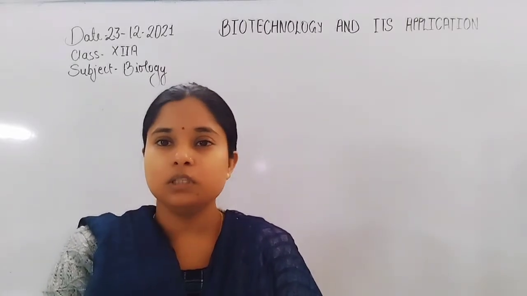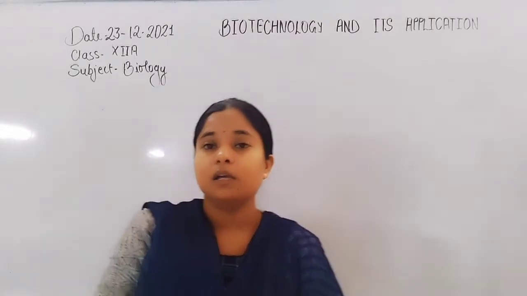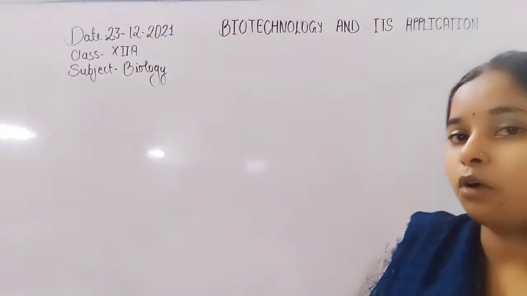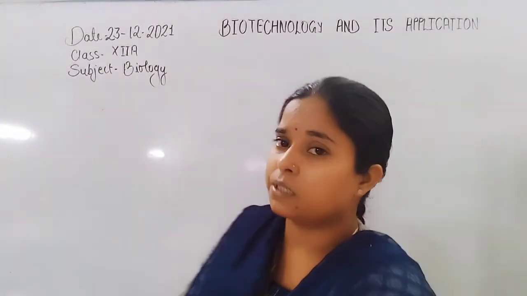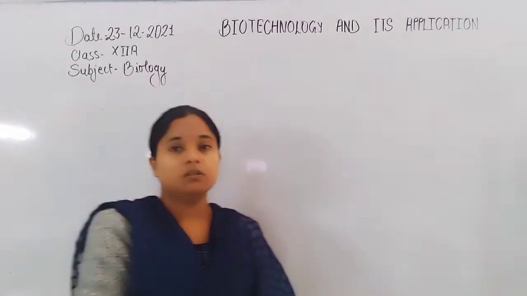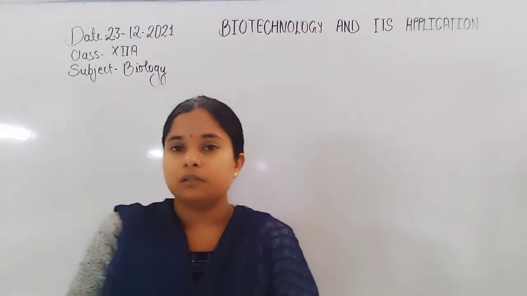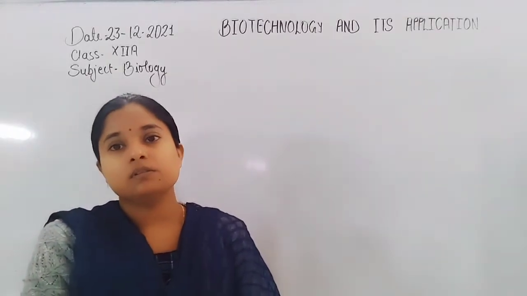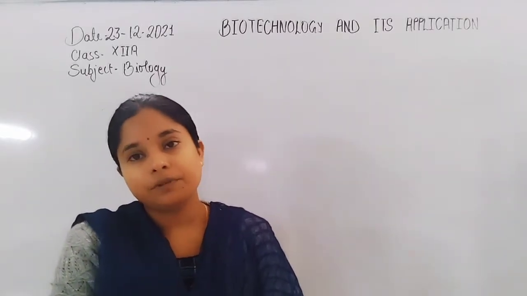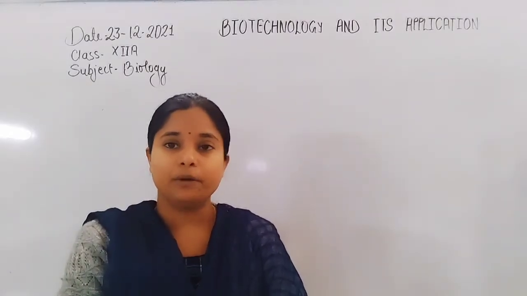Actually, the toxin is produced by Bacillus thuringiensis bacteria, but through biotechnology, plants are now also able to synthesize that type of toxin. So this is an important feature of biotechnology, where humans produce our desired product from different organisms, from different plants or animals.